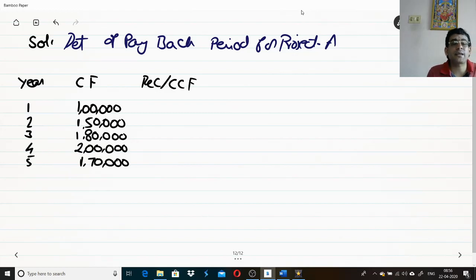That's your cash inflow. Now recovery. How much amount do I have to recover? What is my cash outflow? The cash outflow is going to be 5 lakhs. I need to recover 5 lakhs.